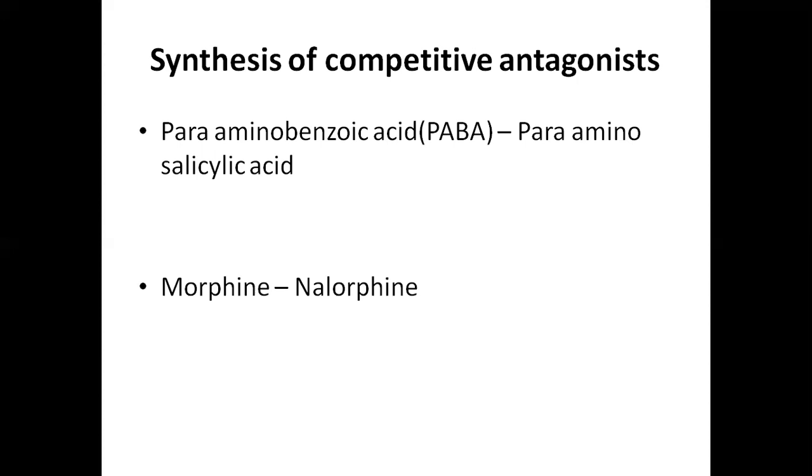The second example is morphine and nalorphine. Nalorphine has a similar structure to morphine. So this nalorphine is used for the treatment of morphine poisoning. Nalorphine is an antagonist to morphine.